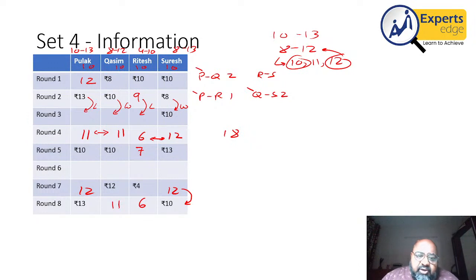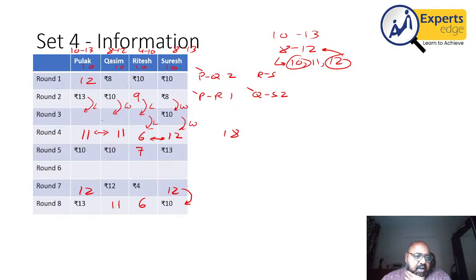Also from this point you see, from round 3 to round 4, Suresh is again winning. Ritesh will have to lose, and therefore I'll be left with P and Q. Now, since there is one win and one loss, 10 can go to 11 or 12, 13 can go down to 12 or 11.